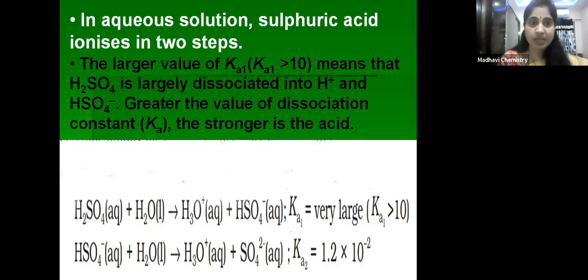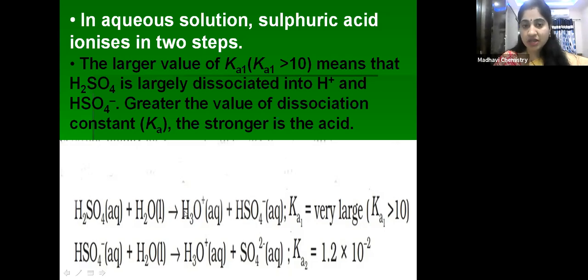This is a very important reasoning type of question for your competitive exams. Ka1, the first dissociation constant, is far greater than the second dissociation constant in case of aqueous sulfuric acid. Why? So what is your answer? Because the H plus ion is obtained from neutral H2SO4 in the first case, whereas in the second dissociation we have to get the H plus ion from HSO4 minus, a negatively charged ion. That's why this dissociation is less when compared with the first.